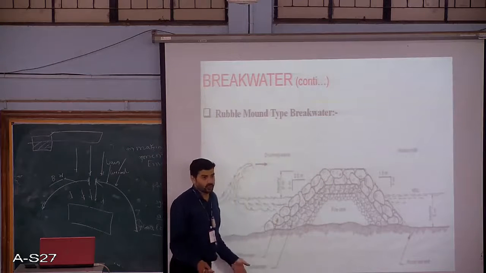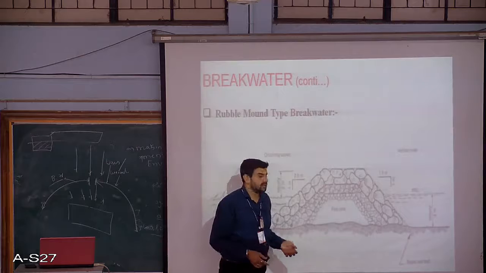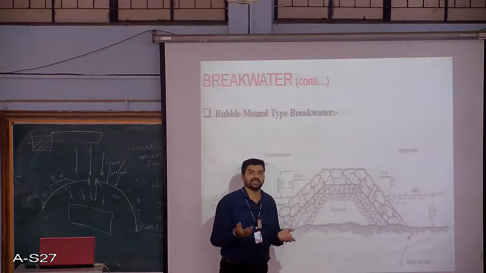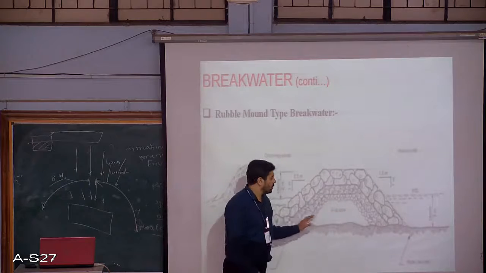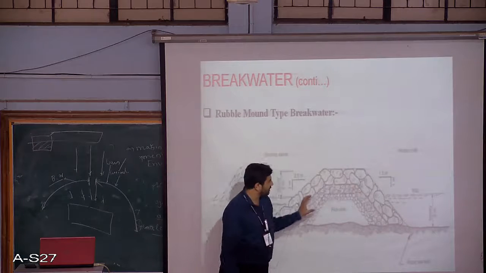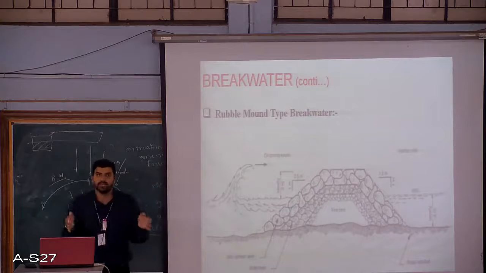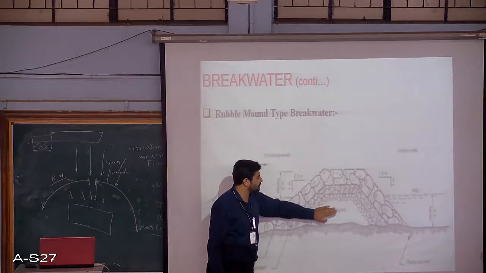On the seabed, in the beginning, we are going to place some fine material, maybe quarry dust can be used. So we pile up some quarry dust on the bottom of the seabed. Over that we place an intermediate layer of small rocks, and make a proper slope in this region. We provide a proper slope to this particular core.